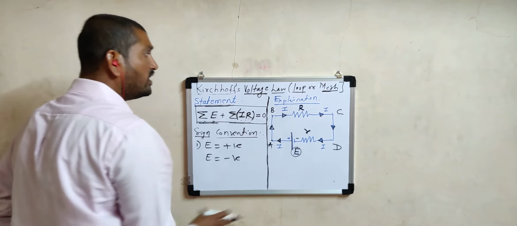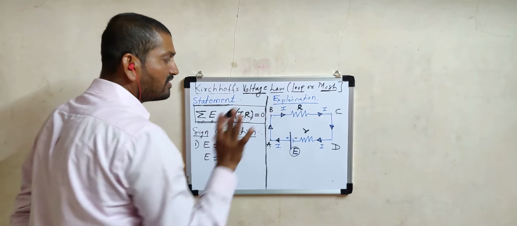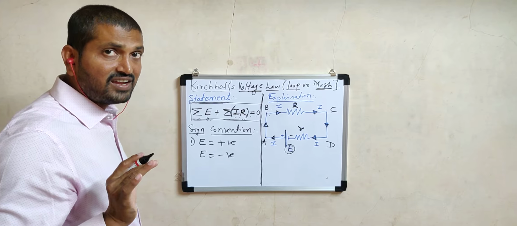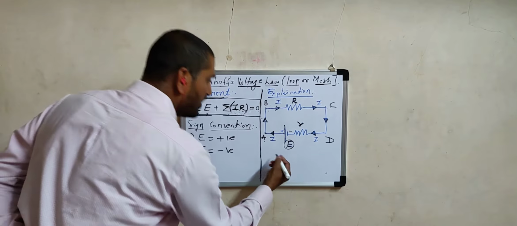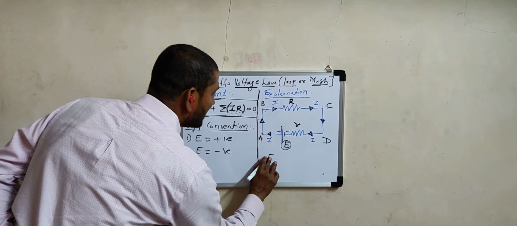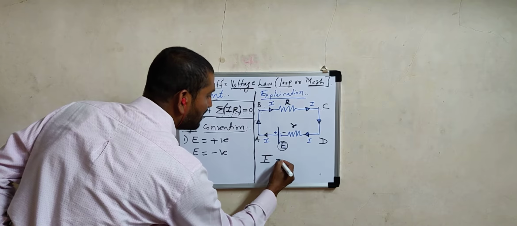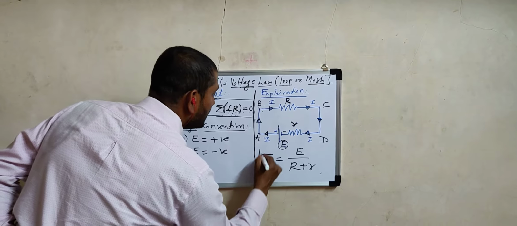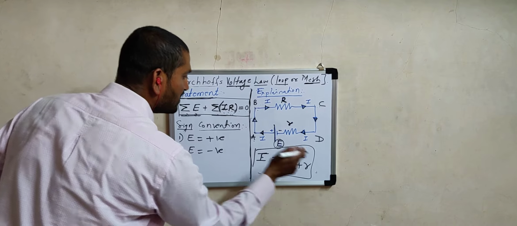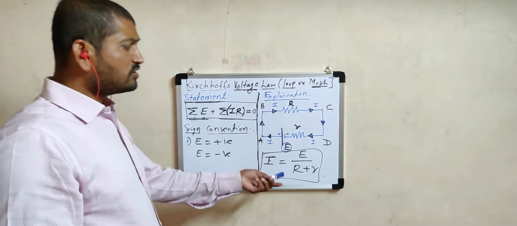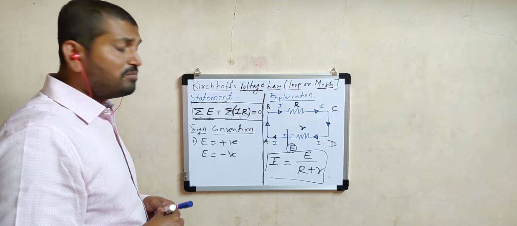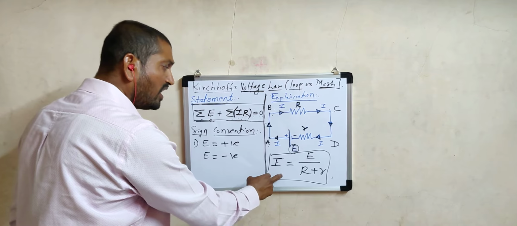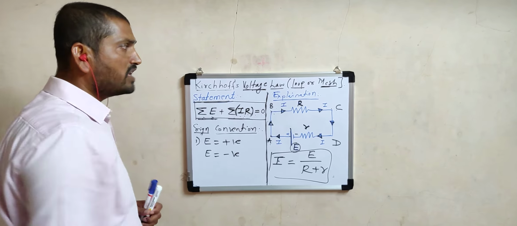Now in this circuit, actually Kirchhoff's voltage law is not to be used for such a simple circuit, because it is too lengthy a method. For such a simple circuit, we already studied Ohm's law for a complete circuit. Using that law, we can solve this circuit, meaning current can be calculated using the formula EMF divided by total resistance. If E, capital R and small r are known, we can calculate the current. This is solving this circuit. From an understanding point of view, I have considered a simple loop. Now we are going to obtain the same formula by using Kirchhoff's voltage law or loop law.